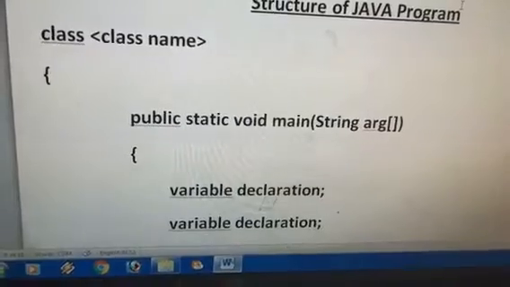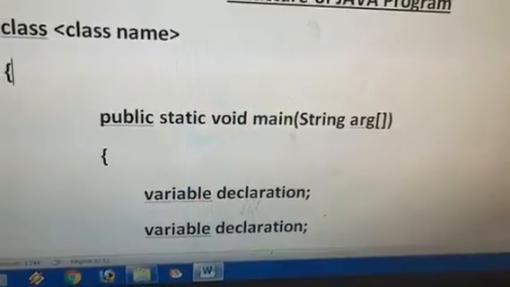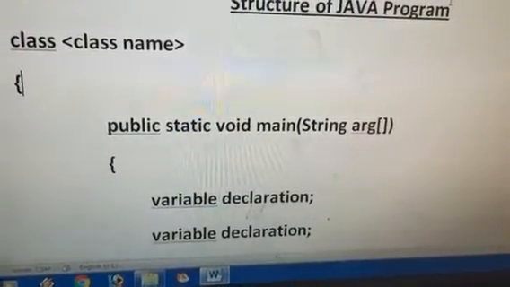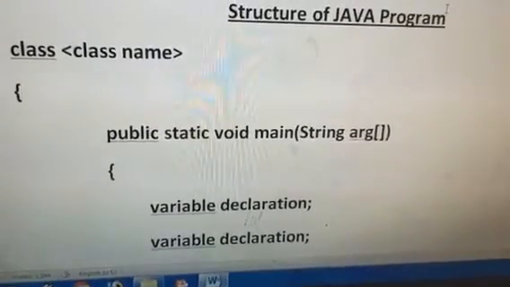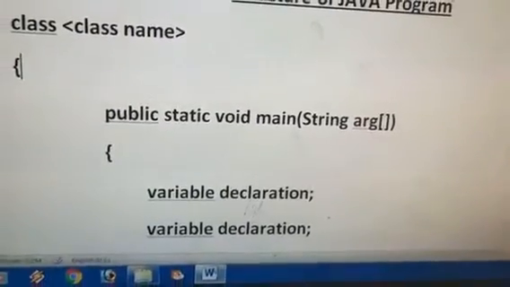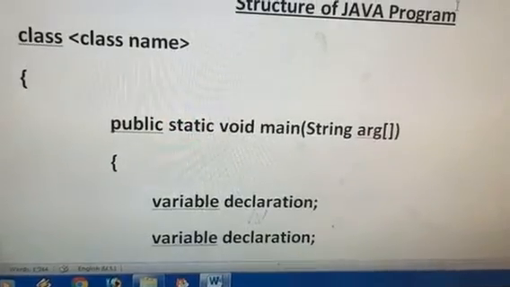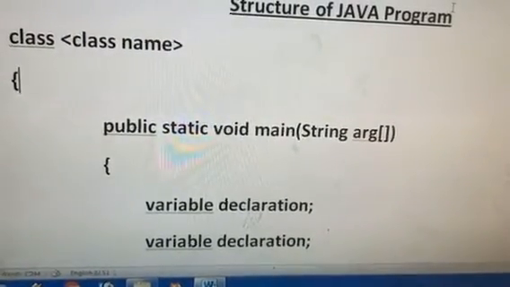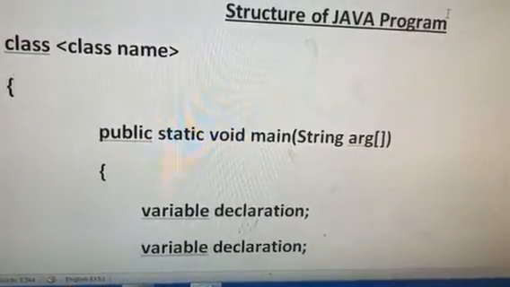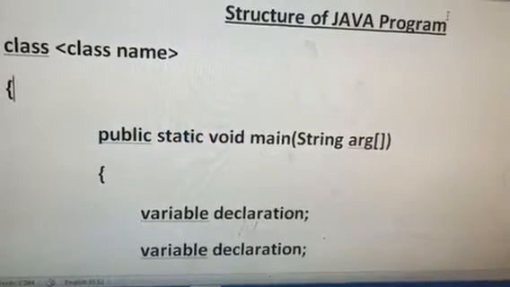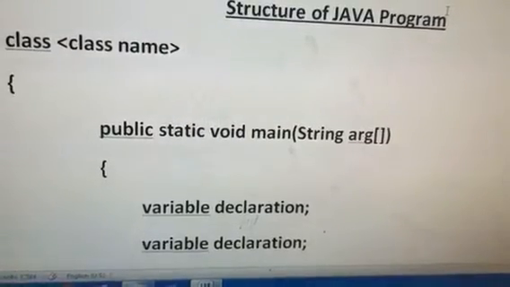Now after that, public static void main, string args, then square brackets. These are the very common two lines. The first is class, followed by the class name, then the opening curly brace, then on the next line, or after the opening curly brace on the same line, you can start writing public static void main. Initially we will not discuss these two lines because these are the main and fixed two lines, and you will not understand their meaning now. We will understand later, so please wait for some time.